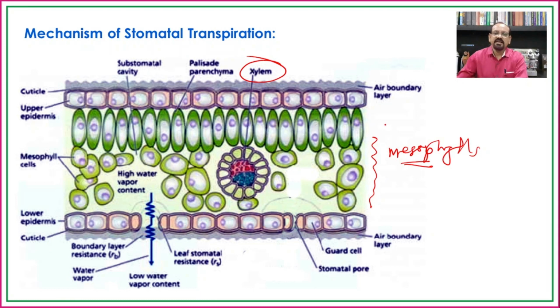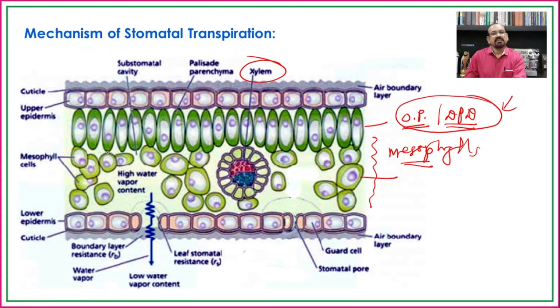In such cases, the palisade tissue or spongy parenchyma becomes osmotically active, that is, with a higher osmotic pressure or higher DPD. They will then absorb water from the xylem tissue, and from these mesophyll cells this absorbed water is released into the stomatal cavity in the form of water vapors.